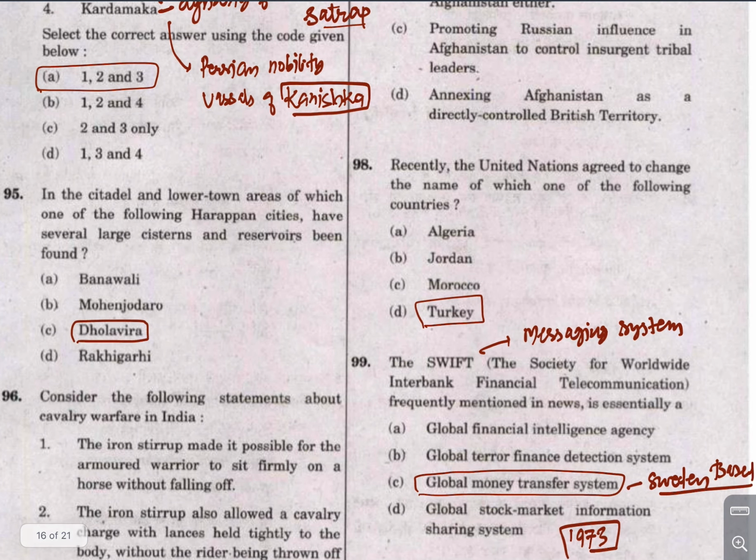In the citadel and lower town areas, which one of the following Harappan sites has several large cisterns and reservoirs? We know that Dholavira is famous for complex water structures. So remember this fact about Dholavira: Dholavira is famous for complex water structures.